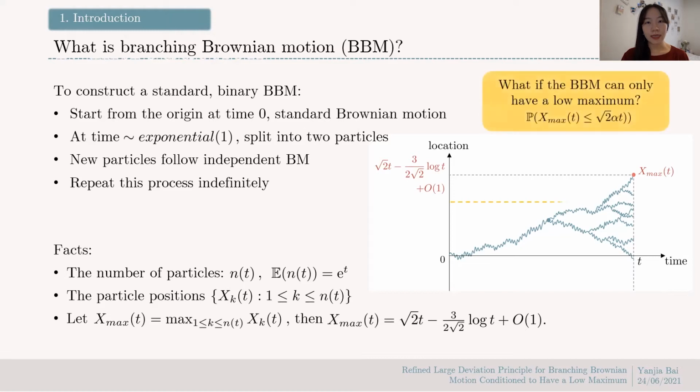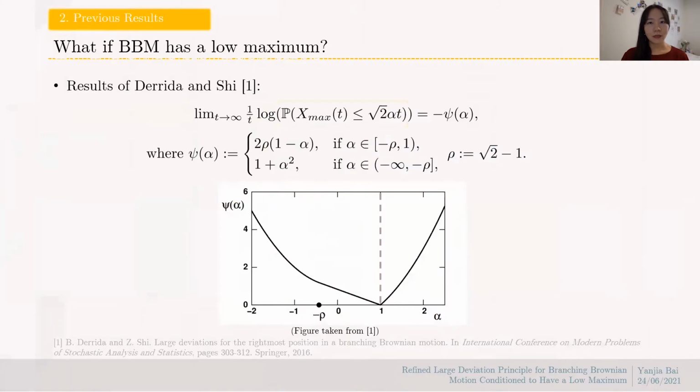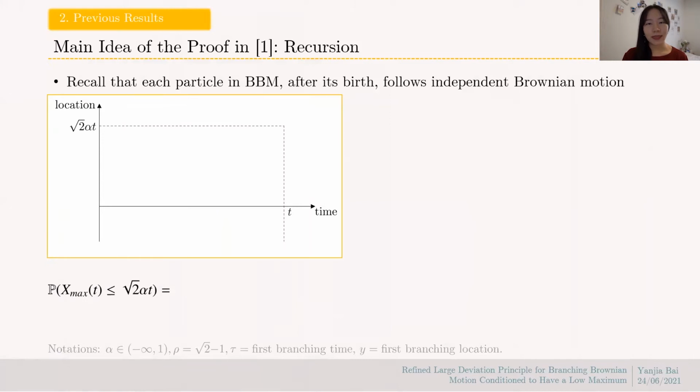We are interested in constraining the maximum level of branching Brownian motion, which is described as this probability here, where the maximum particle needs to stay below the level square root 2 alpha t, where alpha is less than 1. This was studied before in 2016, where they gave large deviation estimates for this probability. The idea behind their proof is quite interesting. Recall that each particle in a branching Brownian motion after its birth follows independent Brownian motion, and that's why we can use recursive thinking.